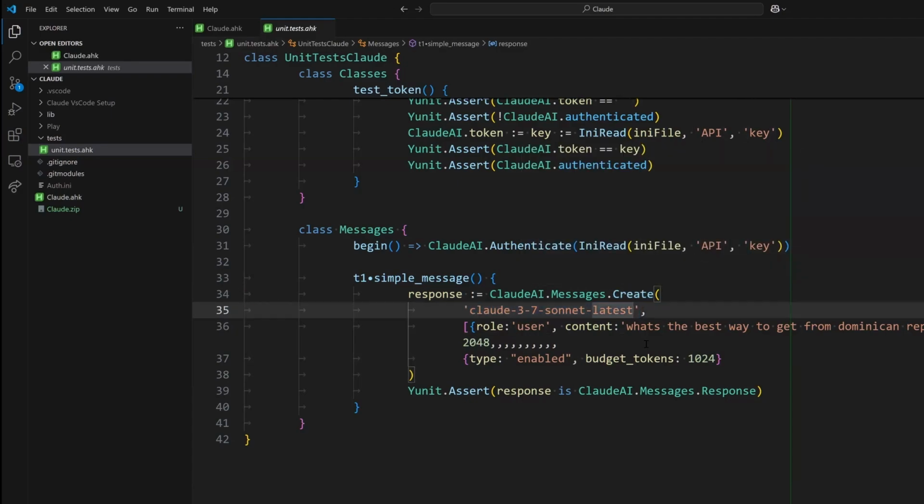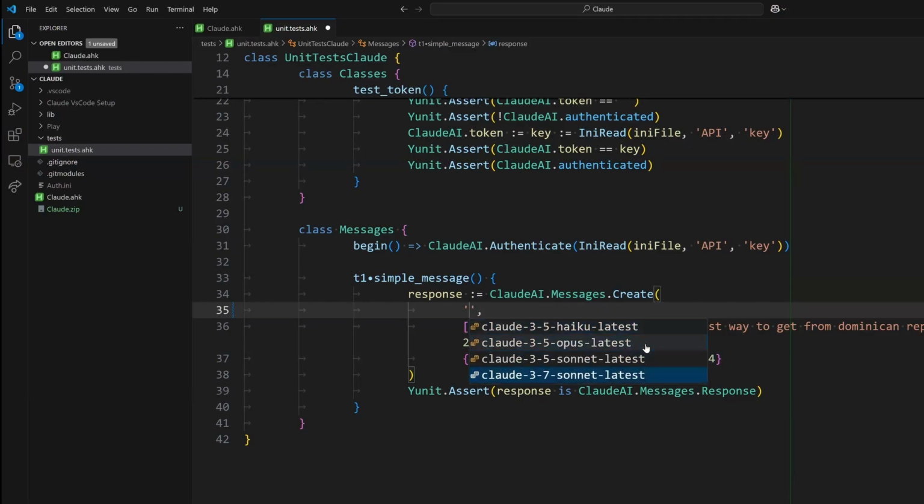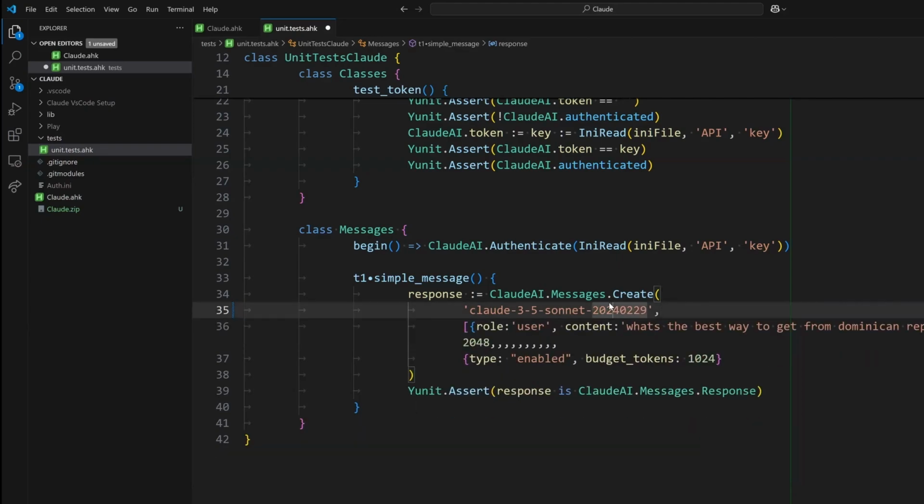And this is what I meant before. If you don't know which model to use, you just press Control Space and it gives you a few options. And I just listed the options that make sense, which are the latest options. But you can put any you want. So if you have a very specific endpoint, which was like 2024 or whatever, you can put it there and it will work.